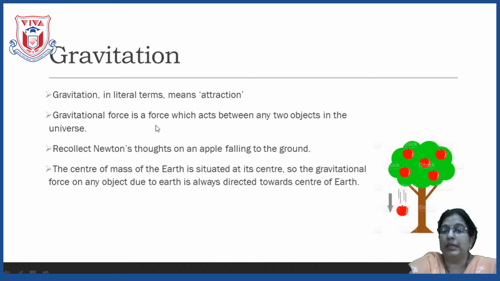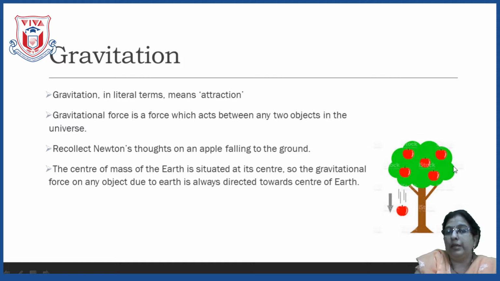Gravitational force is the force which acts between any two objects in the universe. Now here just have a look at the diagram. You have seen that when the fruit has come down, it goes vertically downward towards the earth. So there is the force of attraction between the ground, that is the earth, and the apple.